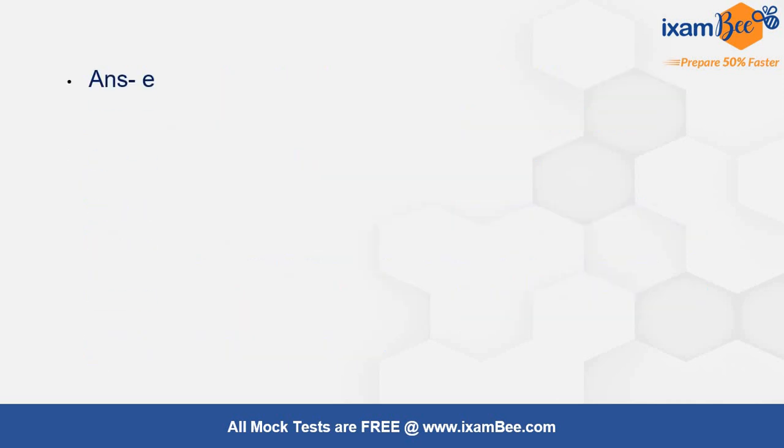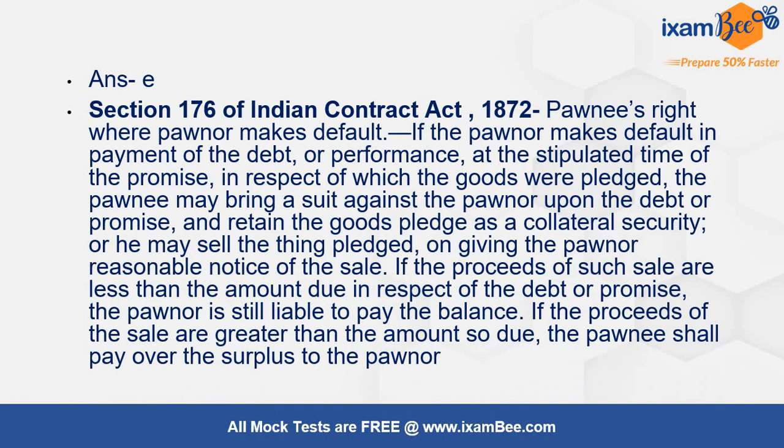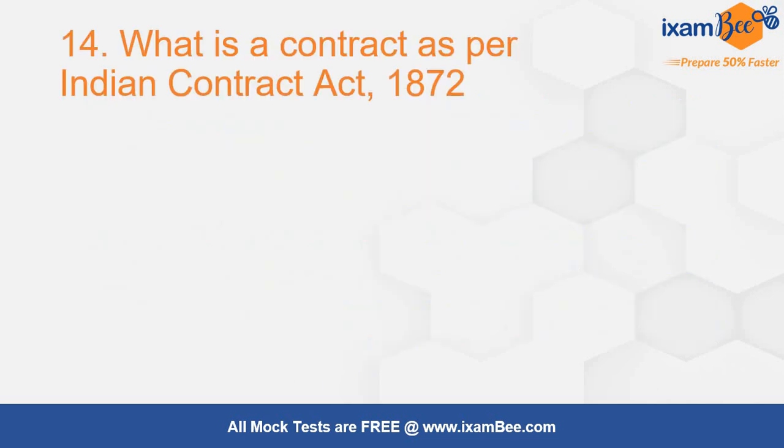So the answer will remain as E, because all the possible modes have been mentioned in section 176 of Indian Contract Act, that is pawnee's right where pawner has made a default. So if pawner has made a default, then pawnee has all these rights in particular. All the options that were there are available to him. You can refer section 176 for that purpose.